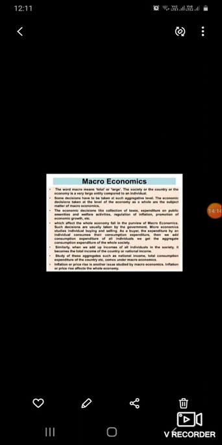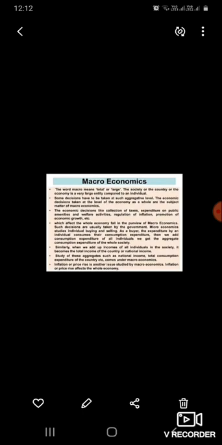Next one is macroeconomics. The word macro means total or large. Micro means a small unit; we study the economic activities of a small unit in micro. Macro means total or large. The society, the country or the economy is a very large entity compared to the individual. The economy of the country is very large compared to the individual.